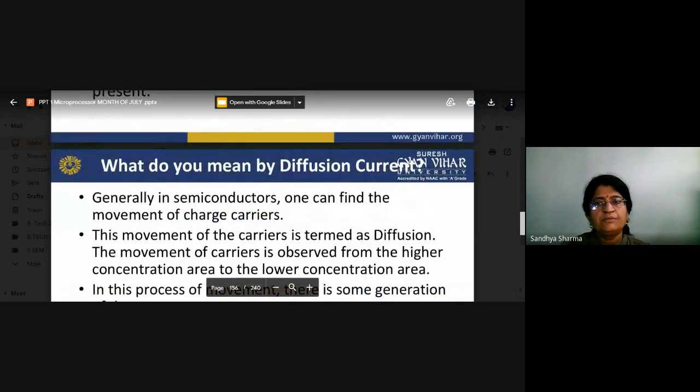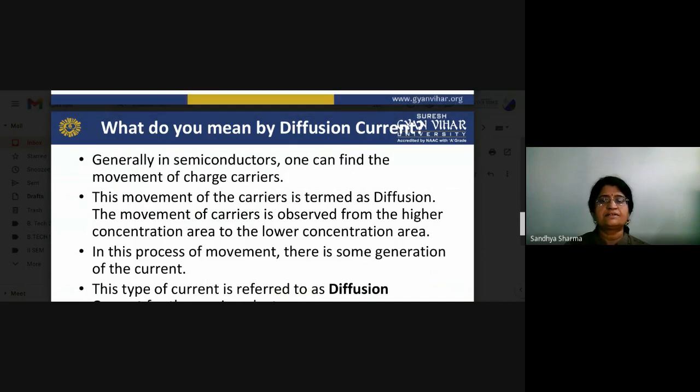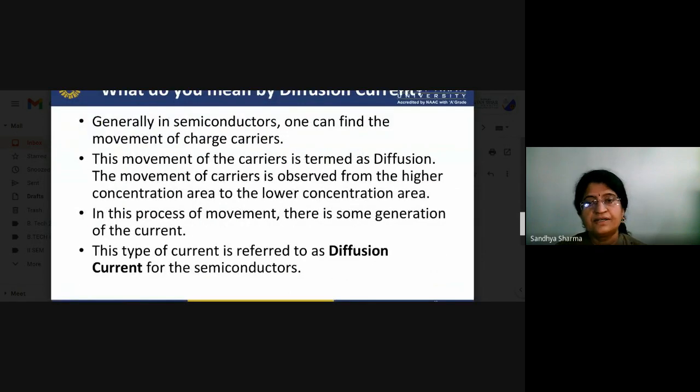So what do we mean by the diffusion current? Generally in semiconductors, one can find the movement of charge carriers, and this movement of carriers is termed diffusion. The movement of carriers is observed from the higher concentration area to the lower concentration area, and in this process of movement there is some generation of current. This type of current is referred to as the diffusion current for semiconductors.